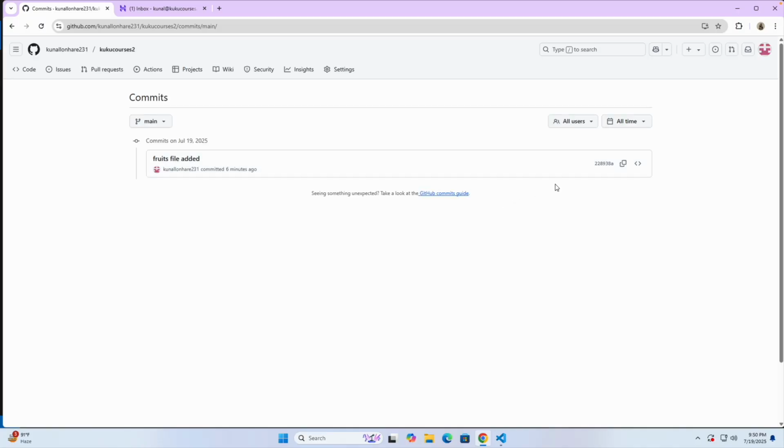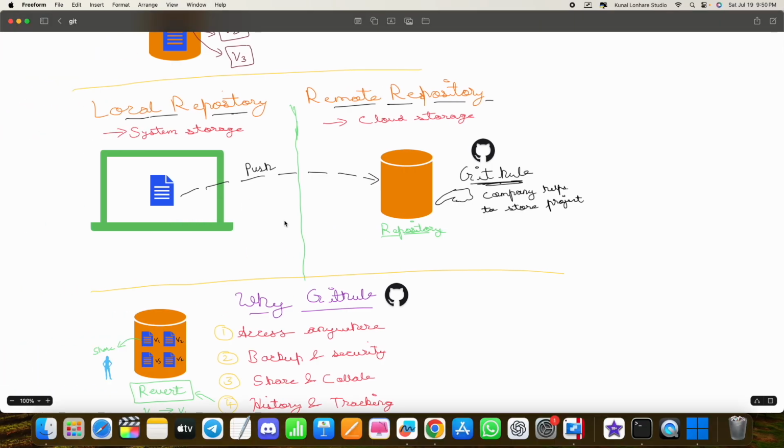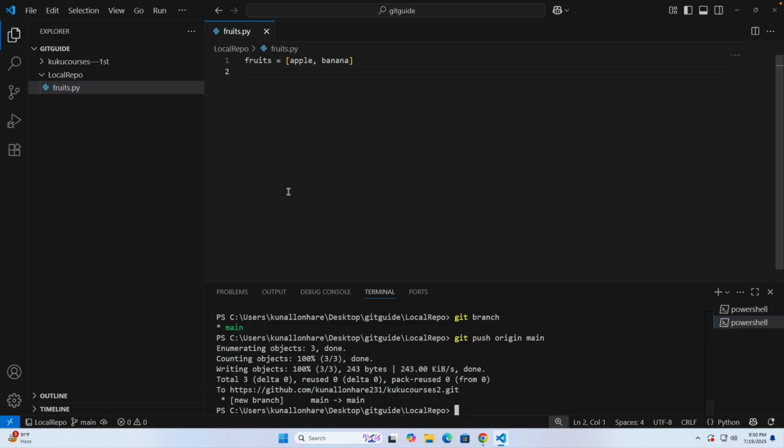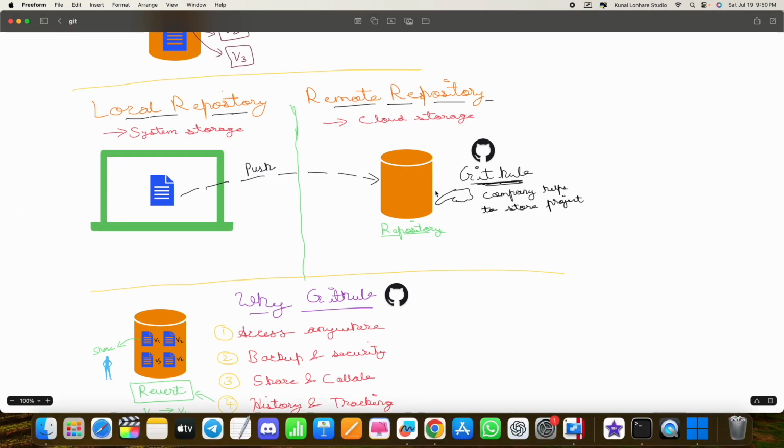So that's how things work, my dear friends. Whenever you create any files, you have to follow these steps. I have told you both methods: first, you can create the repository and then clone that to your system. That is the first method. And in the second method, in this video, I told you that if you have any project and you want to push that to a repository, what the procedure will be.